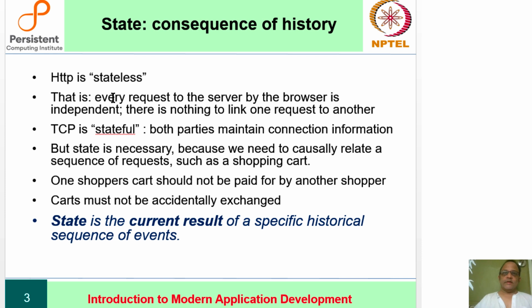TCP, on the other hand, is said to be a stateful protocol because both parties maintain connection information that carries a sort of summary of the historical exchange, called a handshake, that has happened between the two ends that create the connection. Statelessness is good because it means that neither party needs to remember much about each other, or at least not in a way that is crucial to the functioning of the protocol.